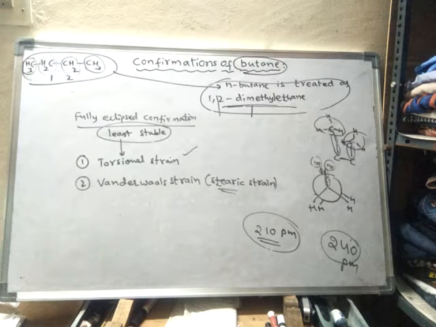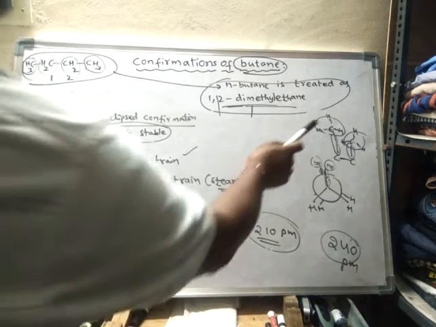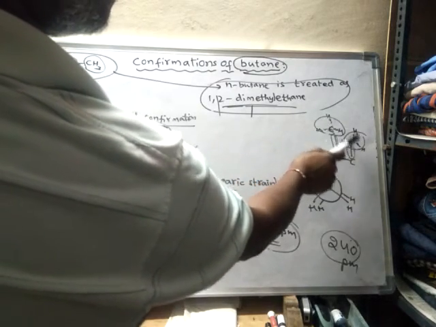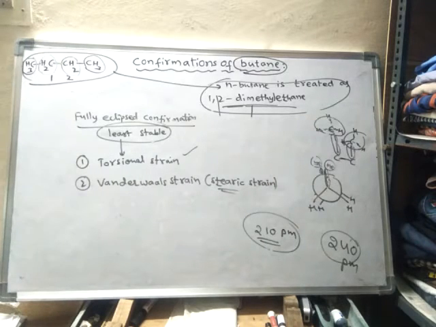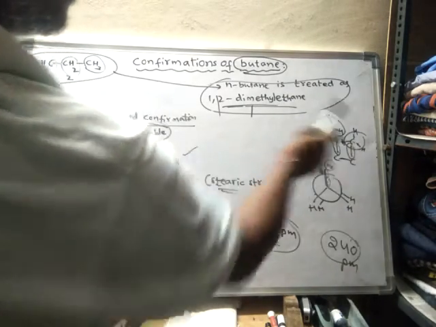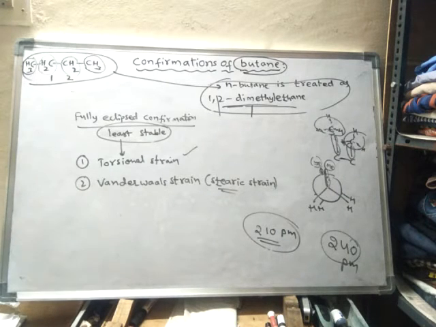If the electron clouds of the pair of atoms or groups are too close to each other, that means here the electron cloud of this group and the electron cloud of this group, then what happens? Destabilization takes place due to the electrostatic repulsion of the electron clouds of these two groups. Such a repulsion is said to be van der Waals strain.